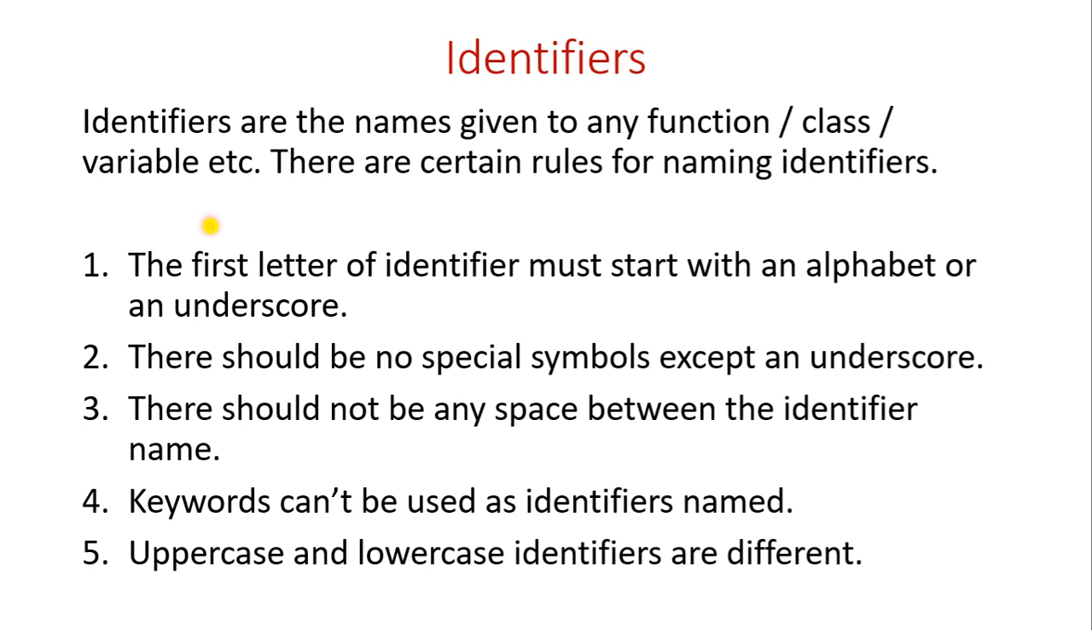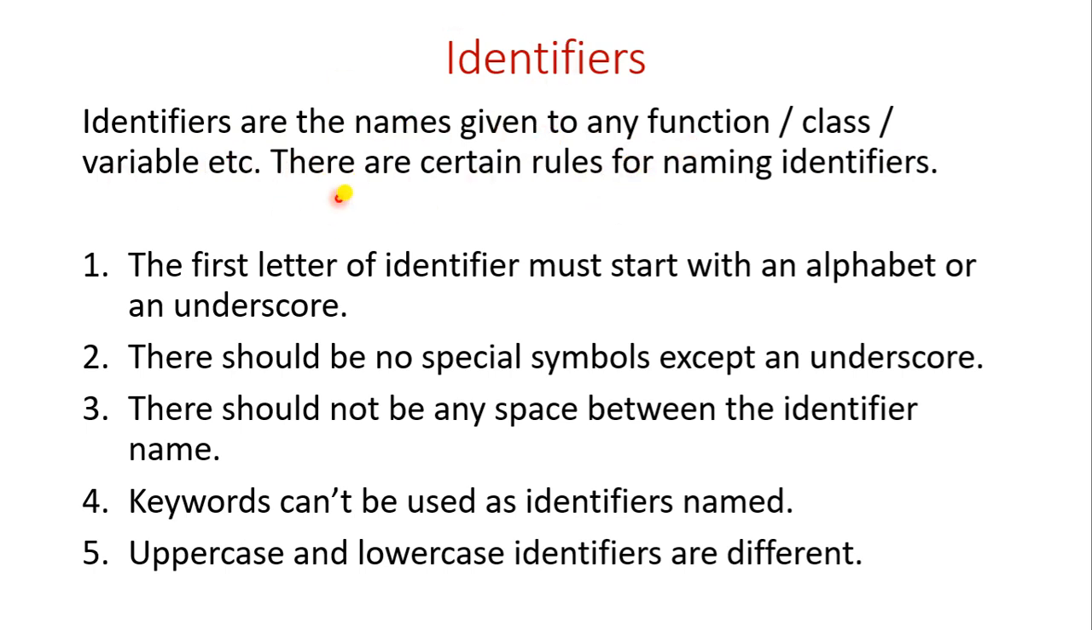Variable is also a name. If you write int a, then a is what? The variable name. So identifiers are the names of any function, class, variable, whatever you take in the Java programming language; that name is known as an identifier.